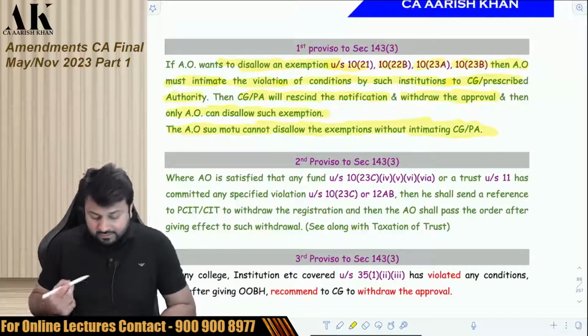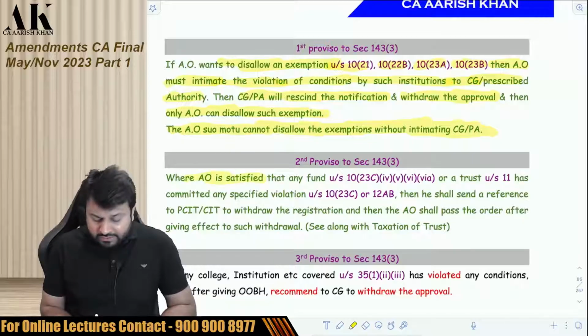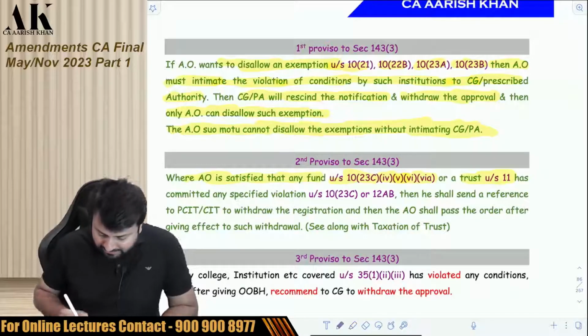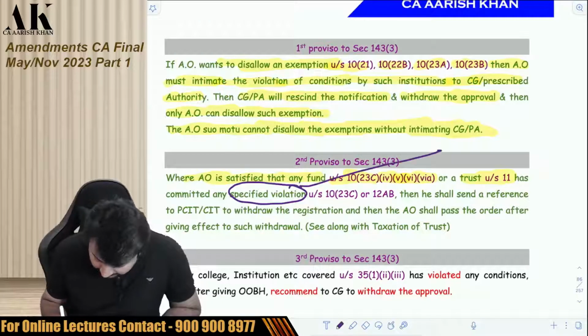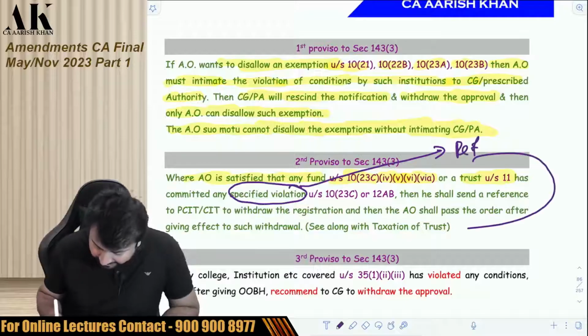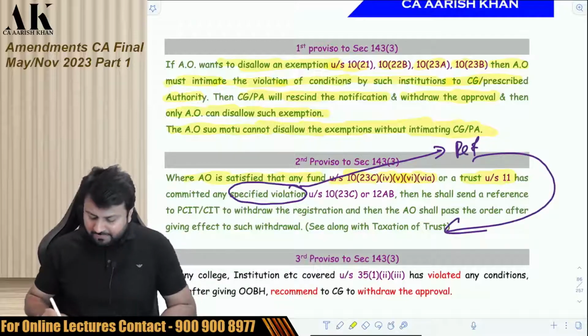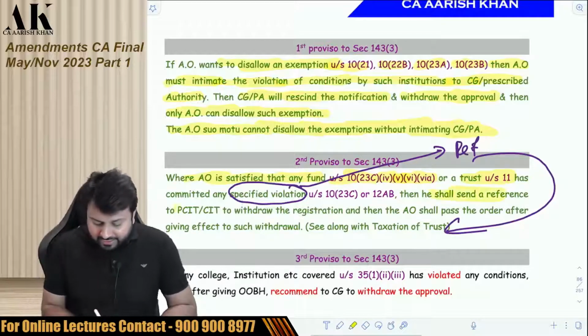Secondly, where the AO is satisfied that any fund or institution under 10(23C) or section 11 has committed any specified violation, refer to the chapter of trust later on. Then he shall send a reference to the Principal Commissioner of Income Tax or Commissioner of Income Tax to withdraw the registration.